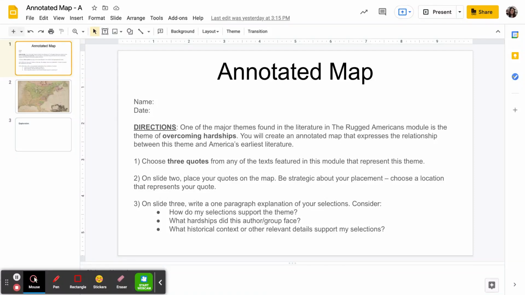Hi guys, I wanted to take a little time to talk you through your annotated map assignment. This is due at the end of the Rugged Americans module, which is module 1 for our class.